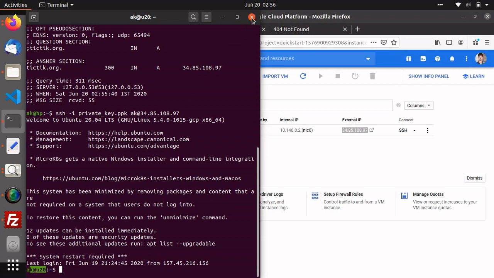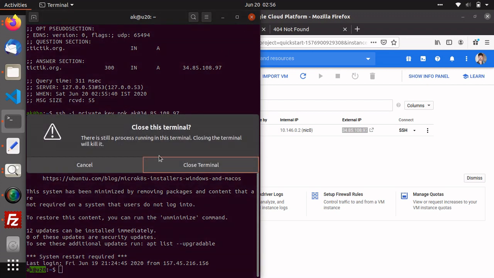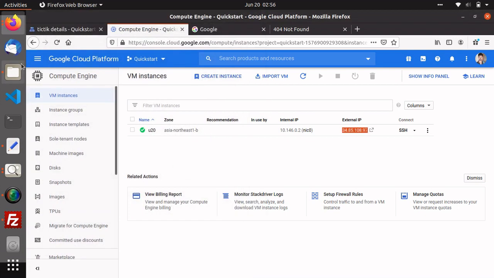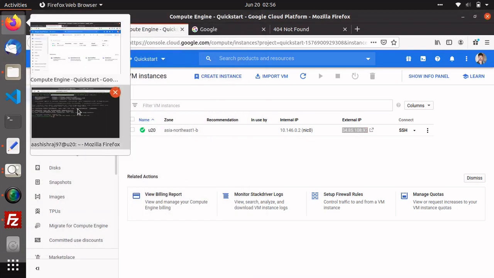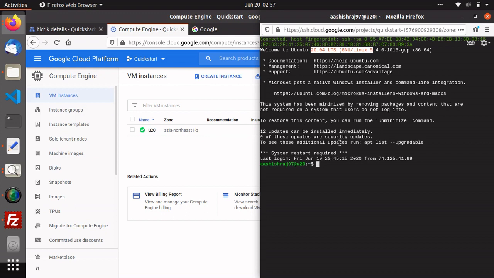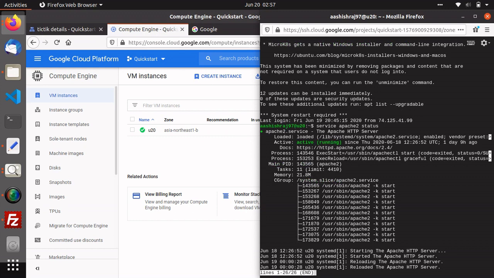So I'm closing this local terminal, and showing you I have already installed LAMP, means Apache, MySQL and PHP on my server. So let's check one by one by following command: service apache2 status, and you can see my server is running.